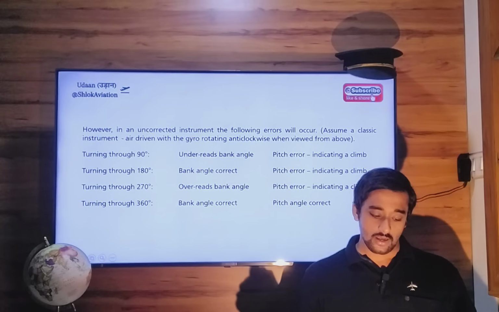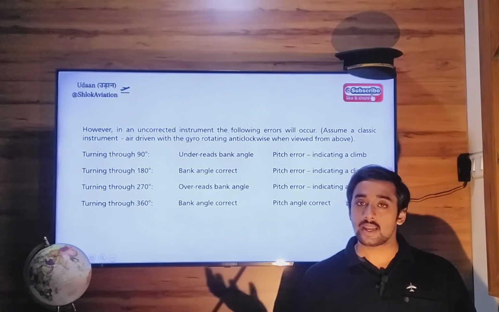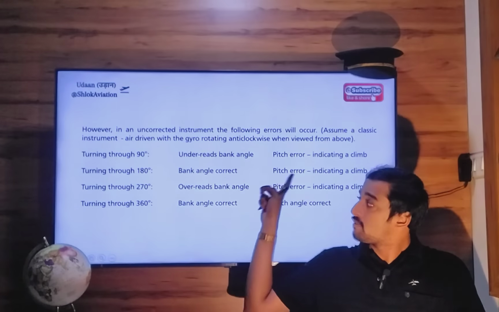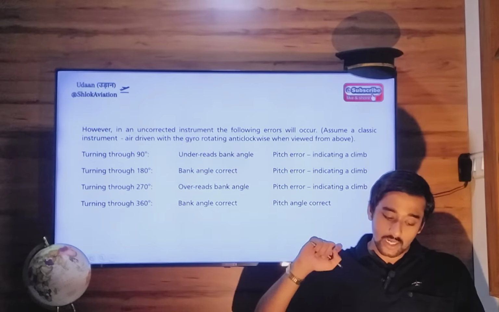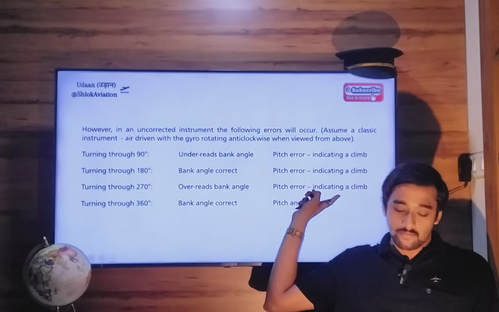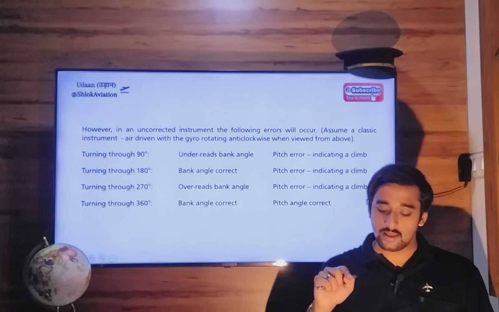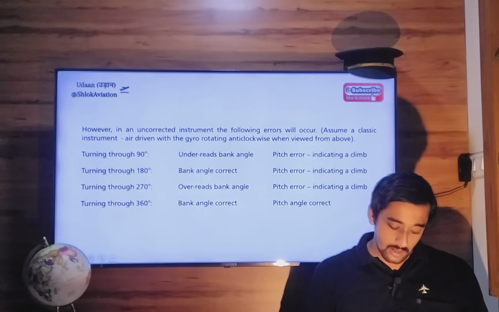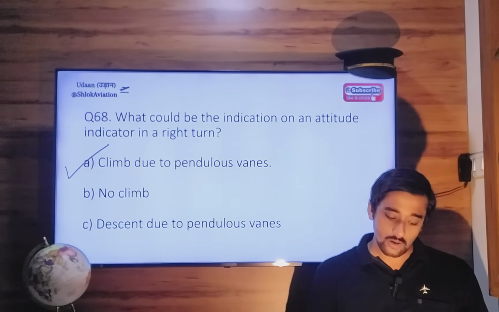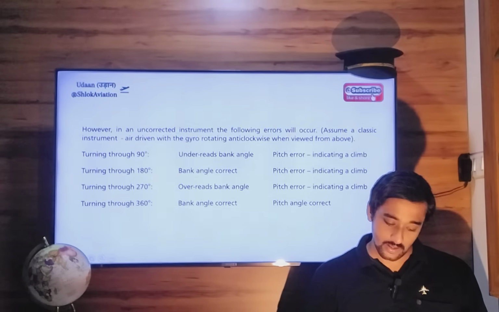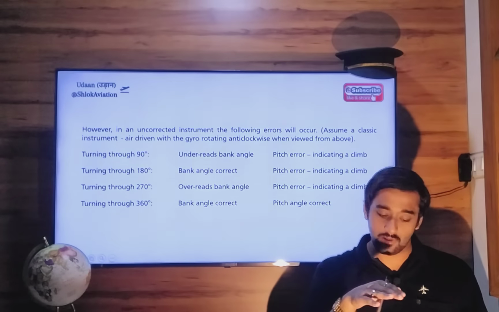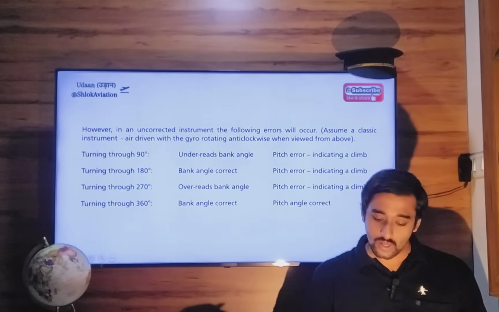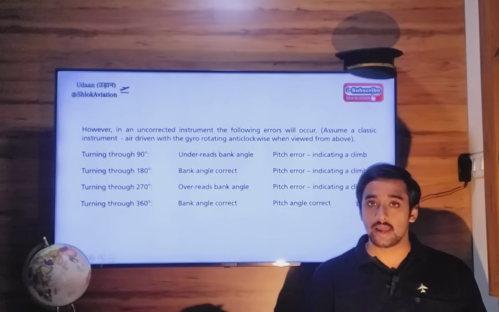So remember this. When you are making a 90-degree turn, left or right, pitch error, climb. You are making a 180-degree turn, pitch error, again climb. You are making a 270-degree turn, pitch error, climb. And only when you make a full 360-degree turn will the pitch angle at the end of your turn be correct. Otherwise, it will be a climbing turn. Initially it will start making a climbing turn. You may be flying a level turn, but still the indication given by the artificial horizon will be a climbing one.